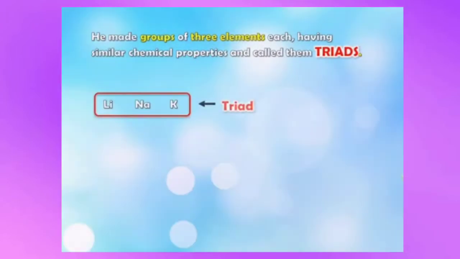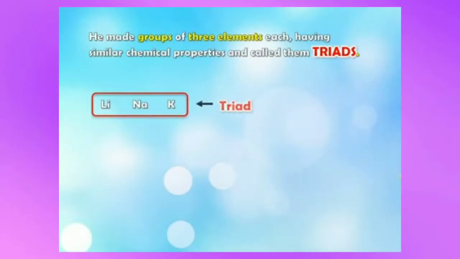So Dobereiner made groups of 3 elements each having similar chemical properties and called them triads. For example, here children, lithium, sodium and potassium, that is Li, Na and K. These three elements were arranged, and he called them triads because all three of them had similar chemical properties.